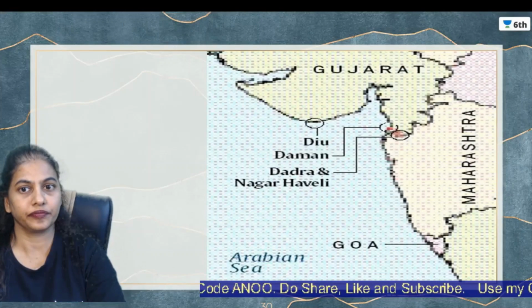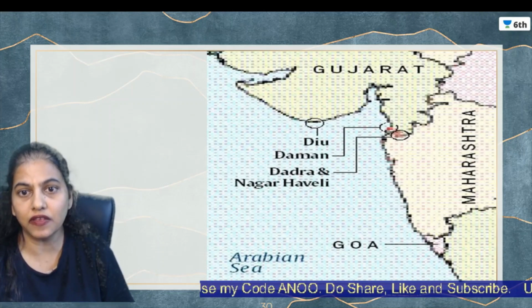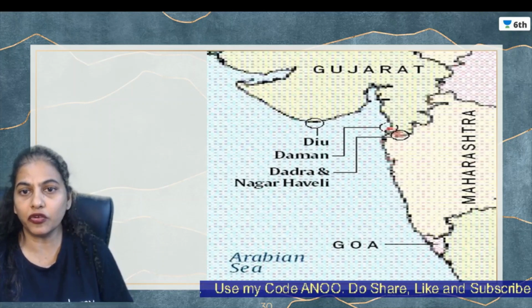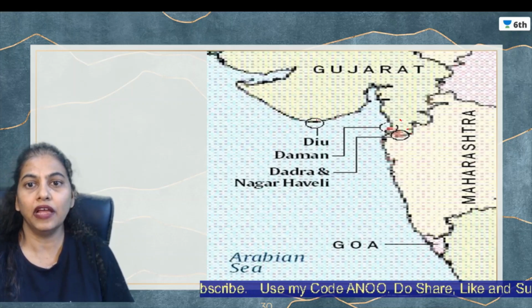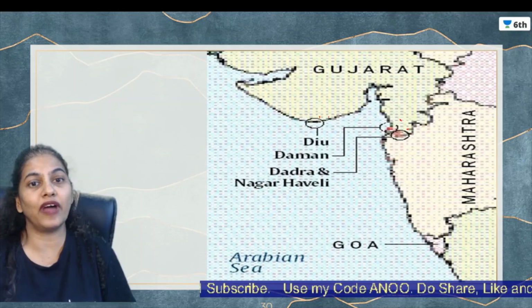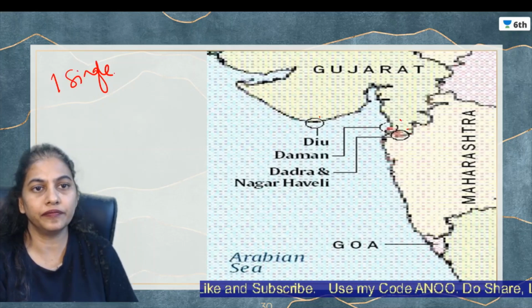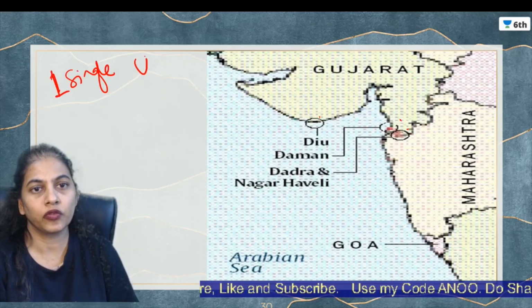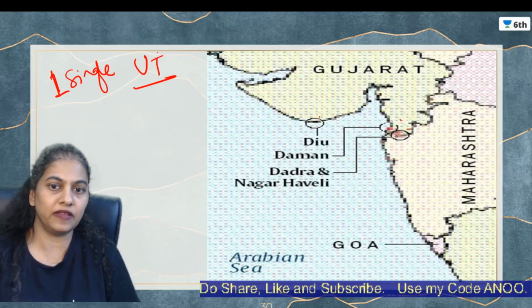See over here we have another map which shows where Dadra Nagar Haveli and Daman and Diu are. You can see Daman and Dadra Nagar Haveli are very close to each other, and Diu is over here. So this is the reason why it is clubbed into one single UT for administration purposes.